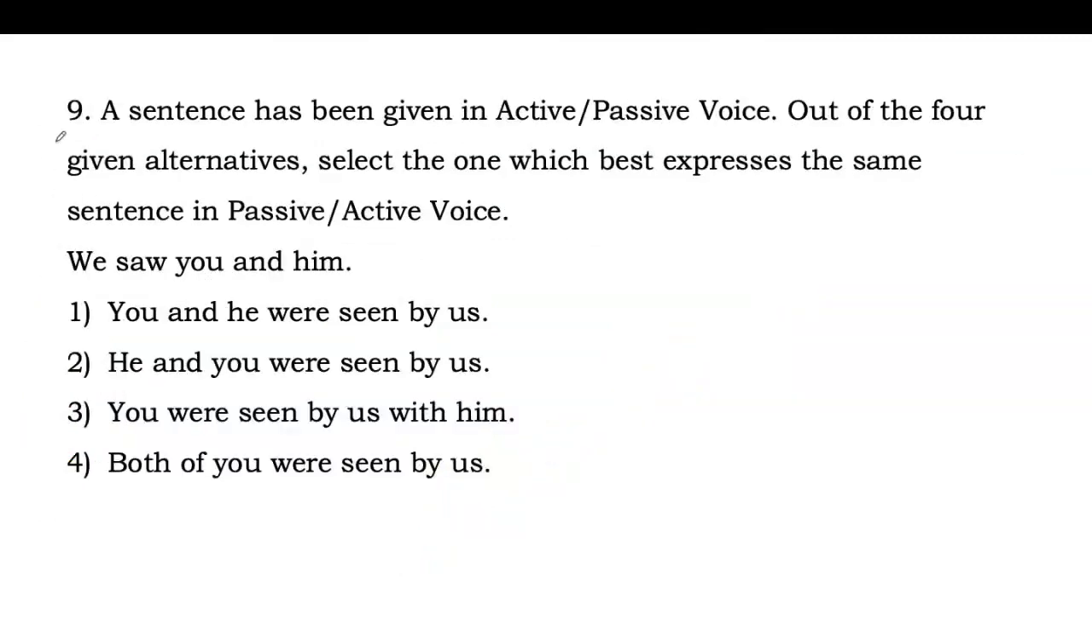Next one is question number 9. A sentence has been given in active or passive voice. Out of the 4 given alternatives, select the one which best expresses the same sentence in passive or active voice. We saw you and him. We have 4 options and you have to comment the answer. Change the sentence into passive voice. Identify the verb and make it passive. Then match that with the options given.